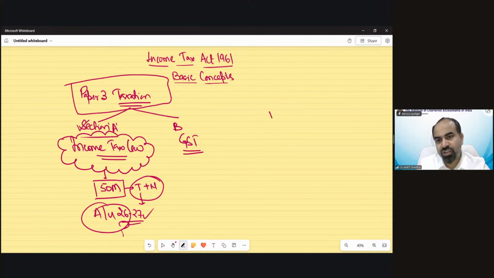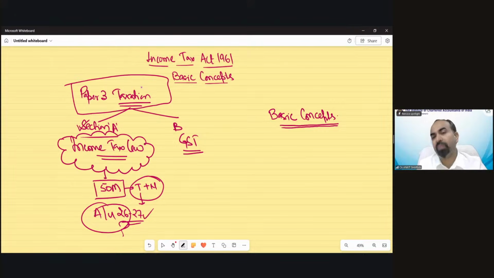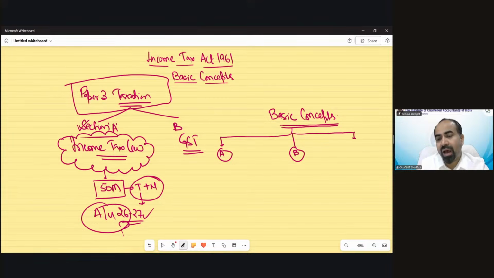Now, after this, we are going to discuss chapter number 1, Basic Concepts. As the name suggests, we are going to cover the basic part, the introduction part of income tax. I have divided the basic concepts chapter into 3 categories: part A, part B, and part C. In the study material it's a single chapter, but on the basis of the concepts we are going to discuss, I have divided it into 3 parts.